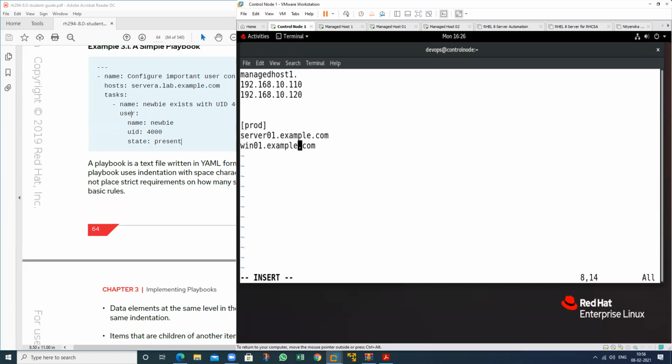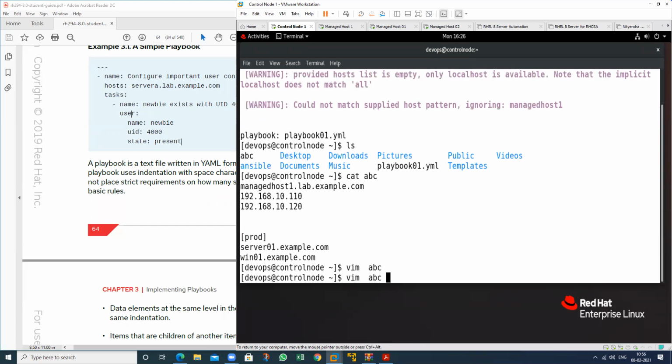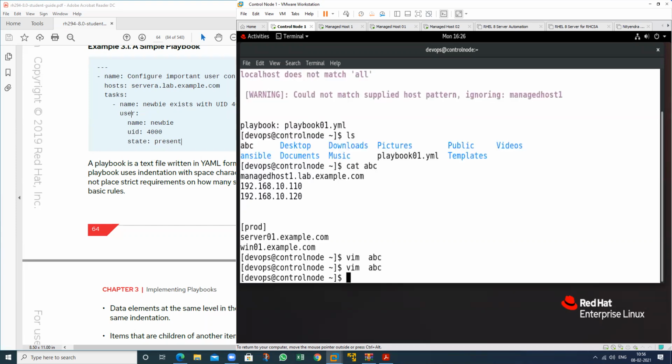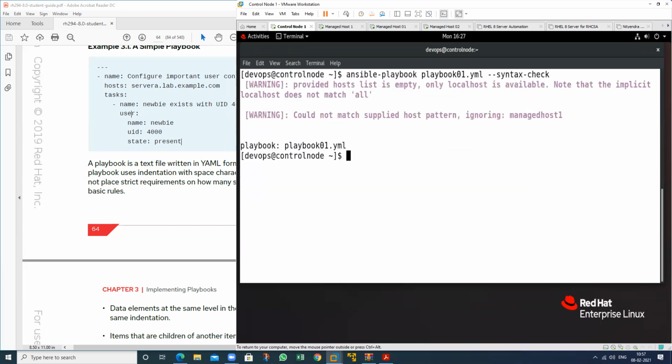Remove this whole thing, there is no need of this one. Remove this dot also, there is no need of the dot. Then check the syntax again.